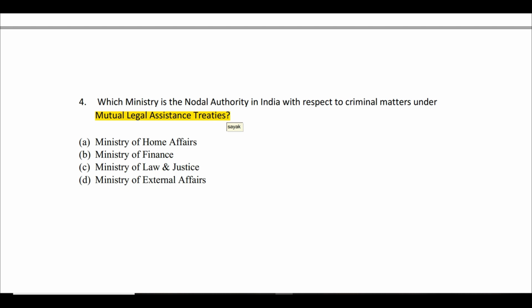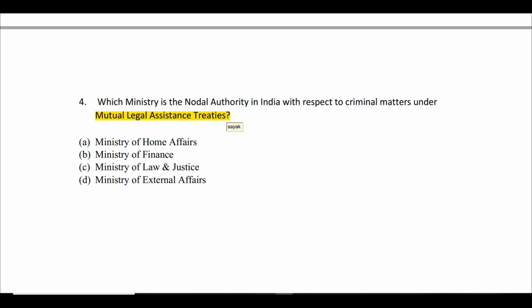So many times in the newspaper you will get to see that India has signed this kind of treaty with various countries. For example, there are more than 42 countries with which India has signed these mutual legal assistance treaties. For example, Brazil is one among them, US is there. Okay? Now the question is, which ministry is concerned with the criminal cases?